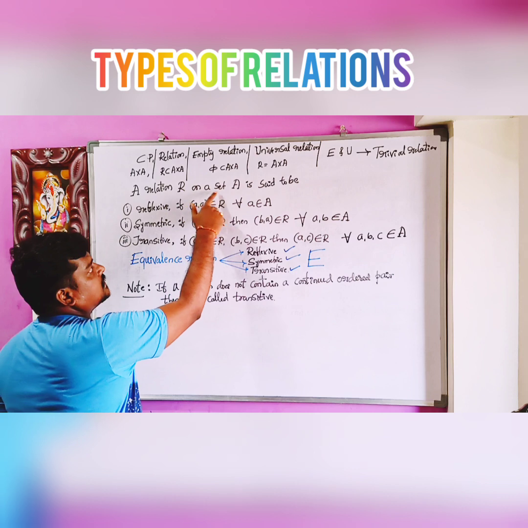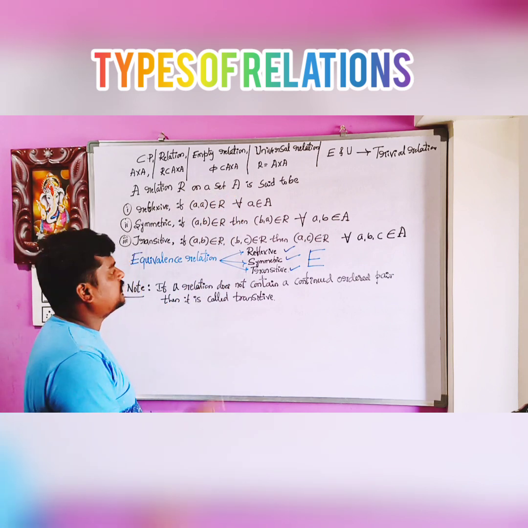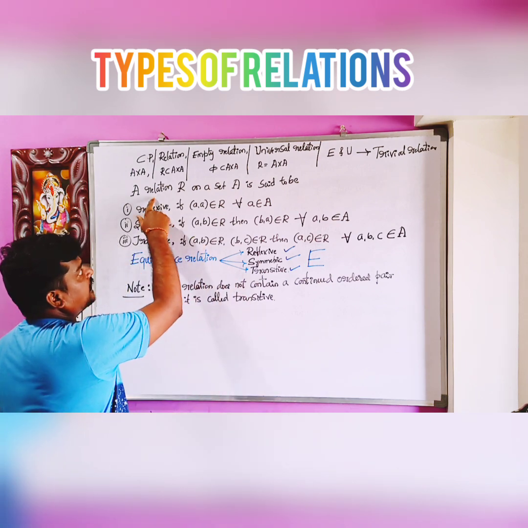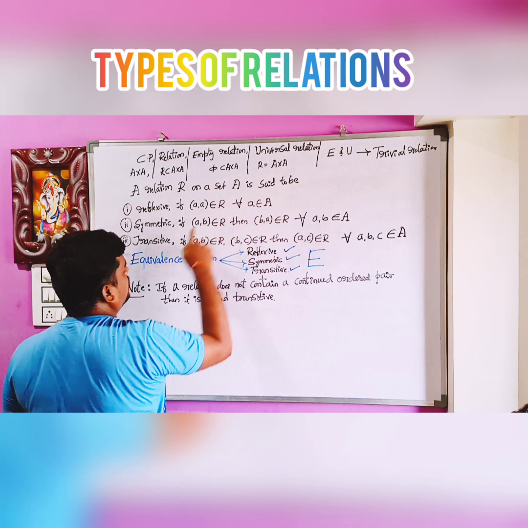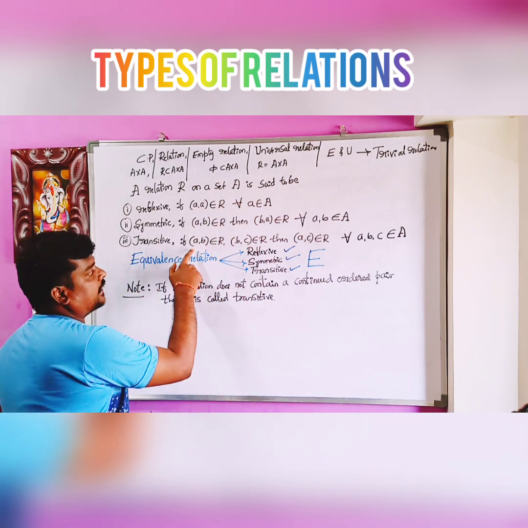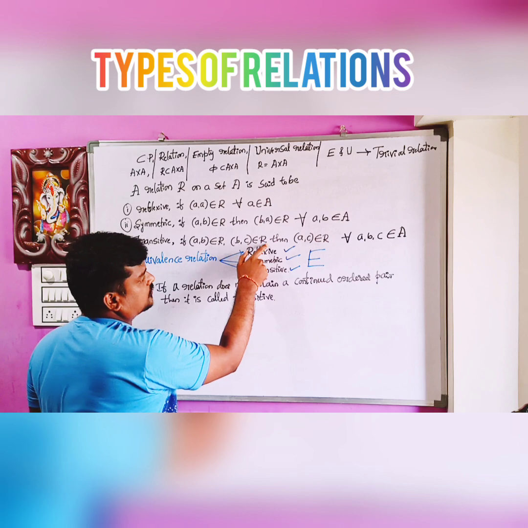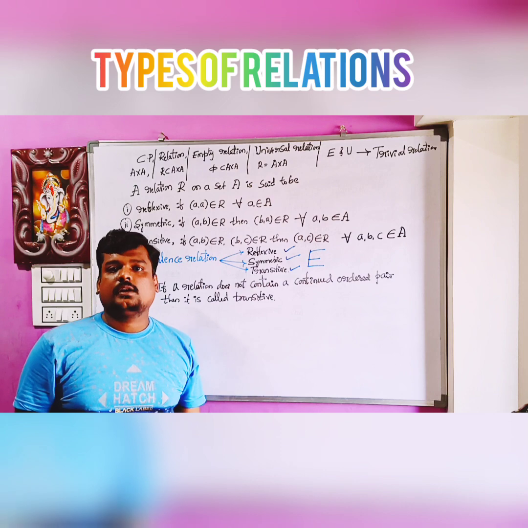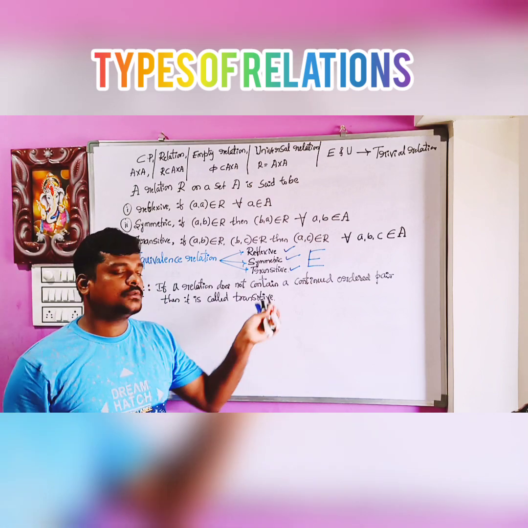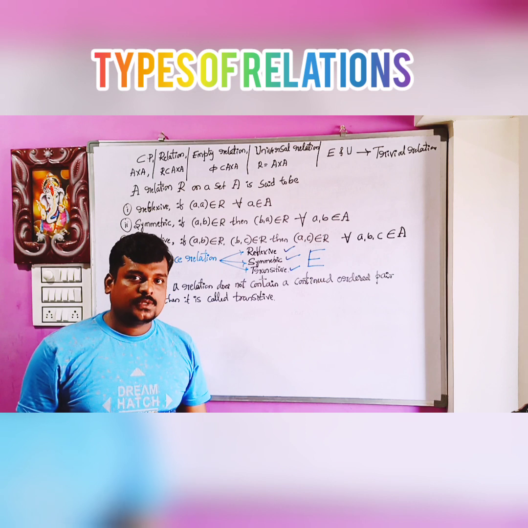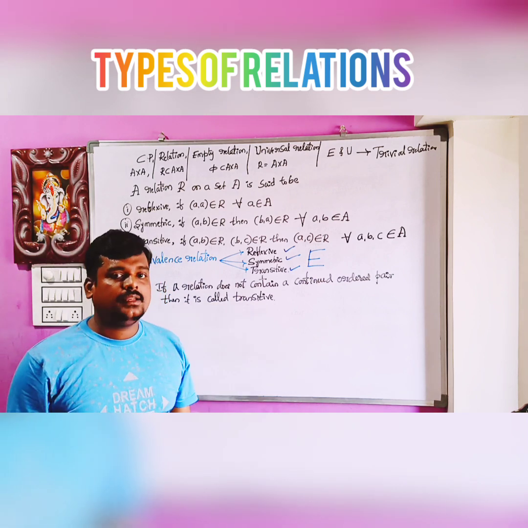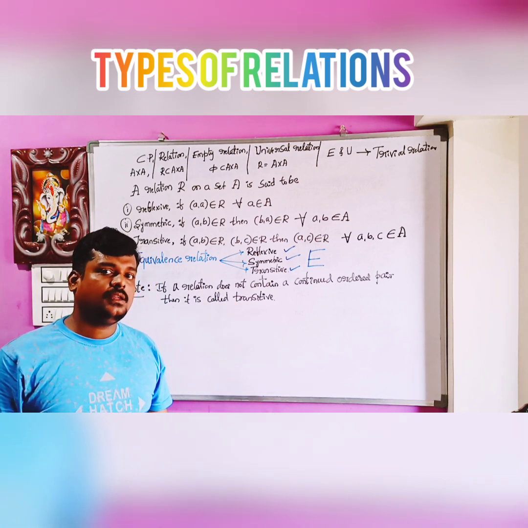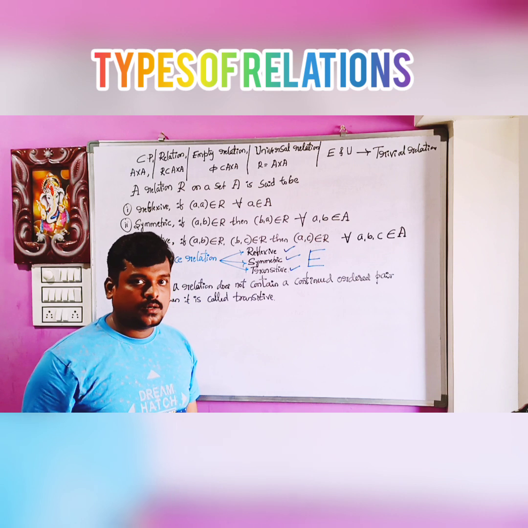A relation R on a set A is said to be a transitive relation. That is the third definition. A relation R on a set A is said to be transitive if A comma B belongs to R and B comma C belongs to R. While giving a definition, we have to give this definition for transitive, not this note. This note is going to help you solve the problems. While solving problems, we need this too, to identify whether the relation is transitive or not.